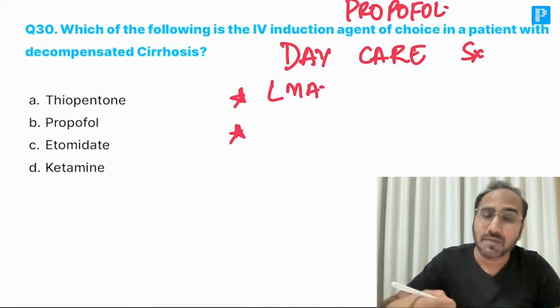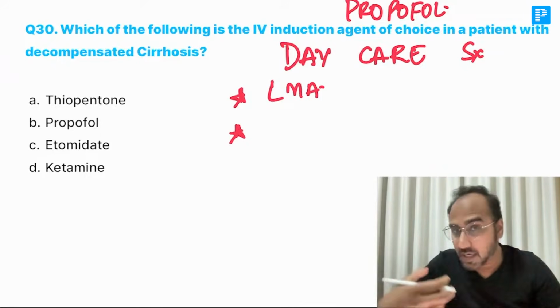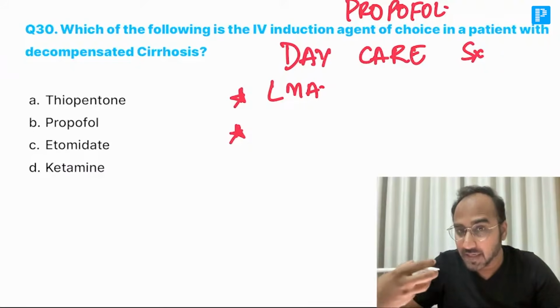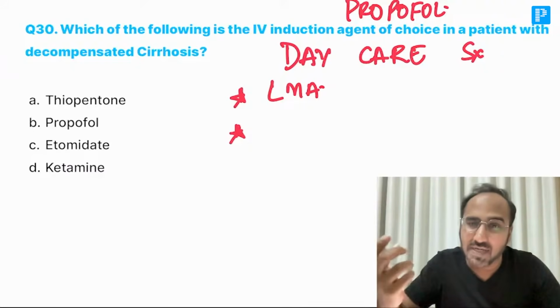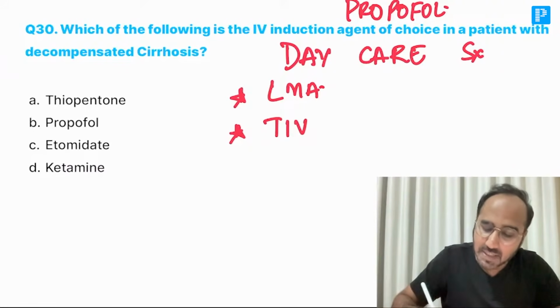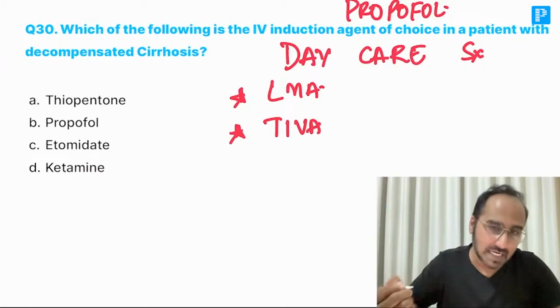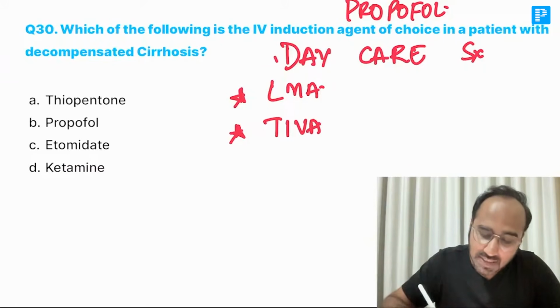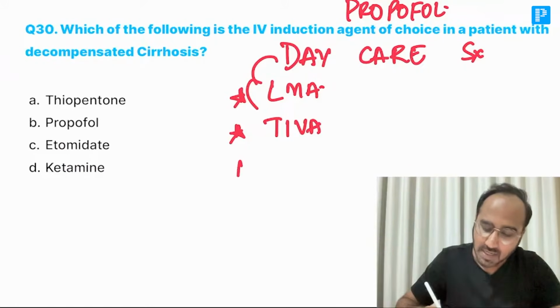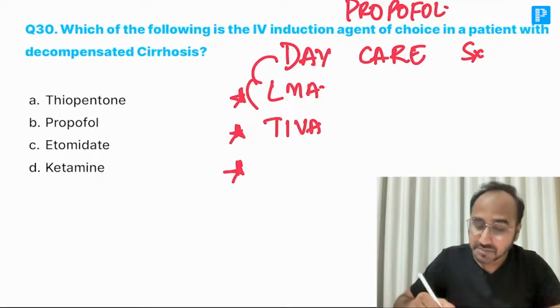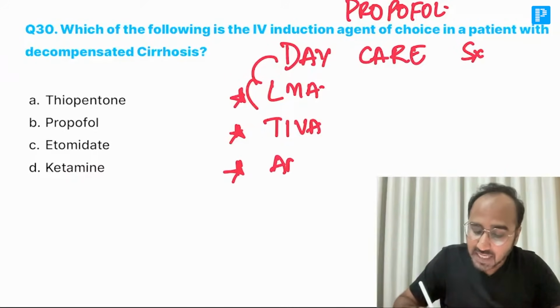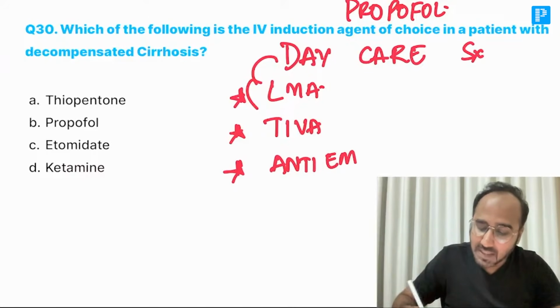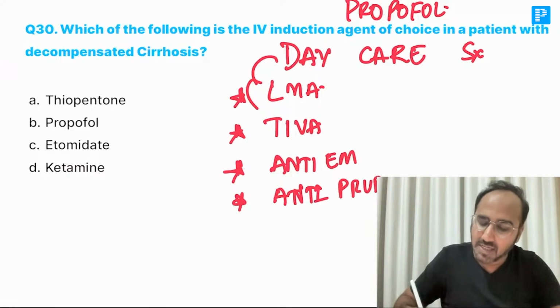Should I give him a full anesthesia, which is a combination using inhalational agents, or can I go with TIVA? TIVA would be better. TIVA is nothing but total intravenous anesthesia. So in daycare surgery, I use LMA, I use TIVA. Next, in daycare surgery, I will give a drug to the patient which has antiemetic property as well as antipruritic property. Okay, antiemetic as well as what, guys? Antipruritic property.